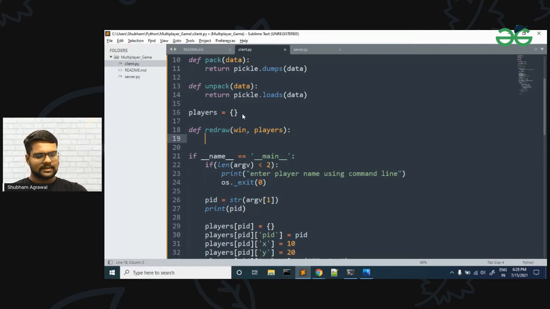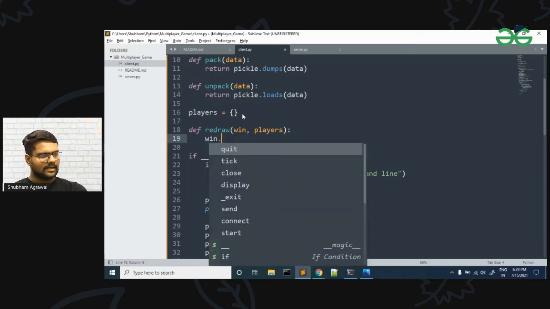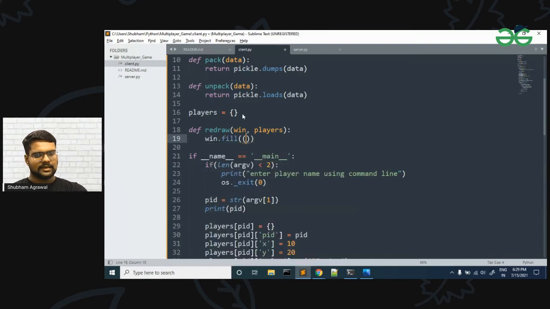First of all, since our window is displaying black, let me first change the color of our window, and that will be win dot fill. In this I will pass the color. Let me put it white in the window. The color code for white is 255.